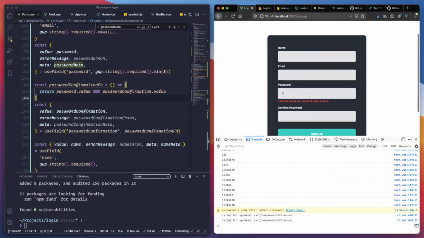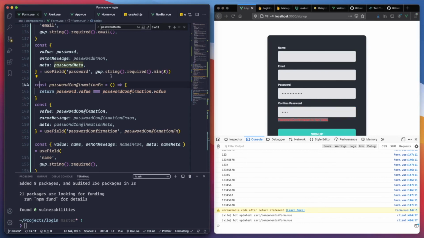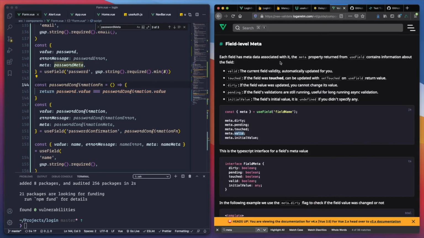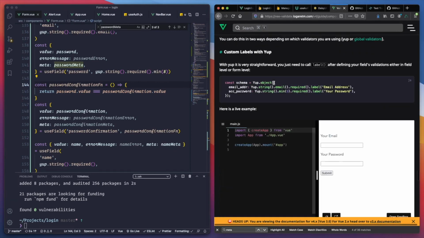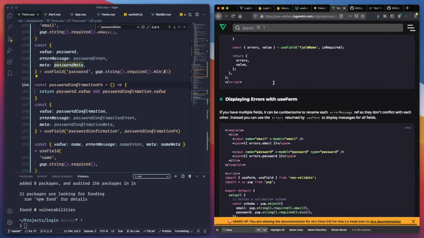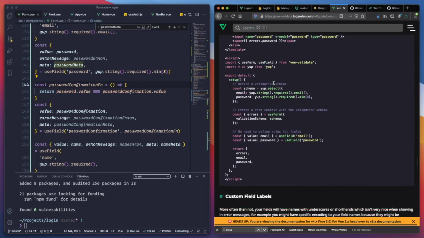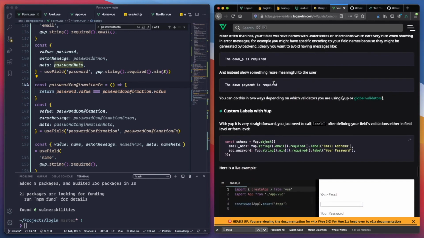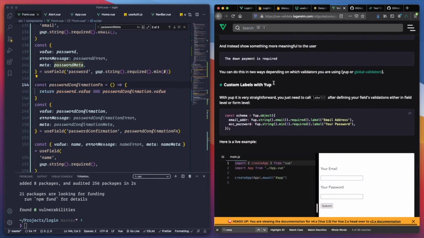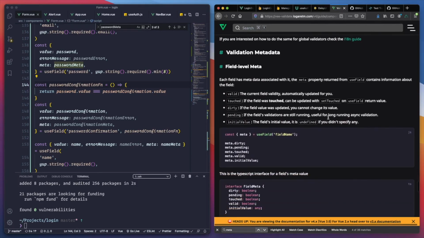And I want to change this one from here, and I believe we can use, let's see, VeeValidate before Joi. Label, no, it's not the label.